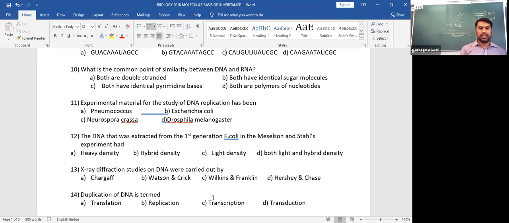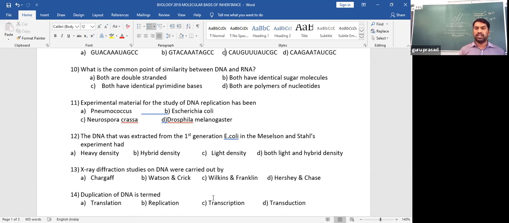So they have used the X-ray diffraction studies done by Wilkins and Franklin to propose the double helix model of DNA, that is Watson and Crick. Of course, Chargaff, you know, is not involved in this technique. He is involved in proposing a rule called Chargaff's base equivalence rule. Hershey and Chase experiment, of course, they are the scientists who gave an experimental evidence to justify the transforming principle. Griffith gave the transforming principle experiment, and to conclude that DNA is the transforming principle or the genetic material, the Hershey and Chase experiment came into the picture.